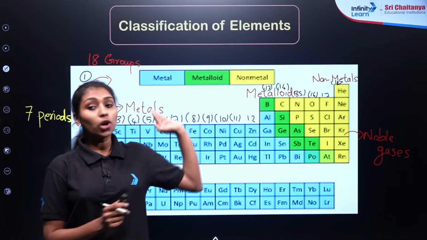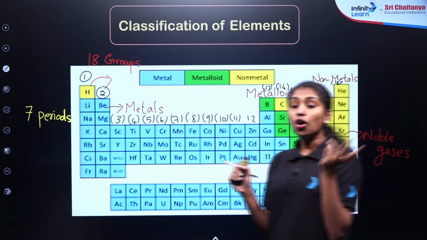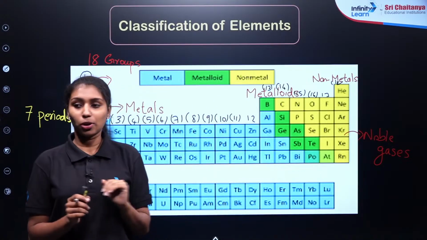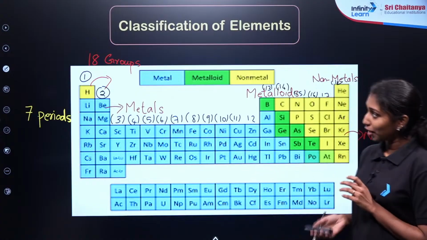Yes. This is our modern periodic table. In some cases it is shown as 1A, 2A, that is the old periodic table. Now we are using the modern periodic table only, so no need to consider that. Fine? So I think we can move to our topic here.